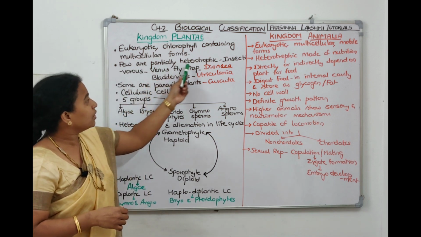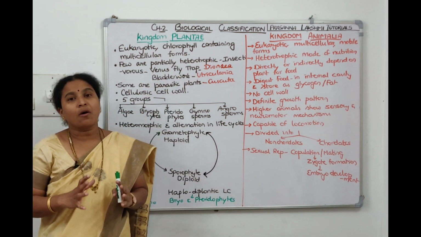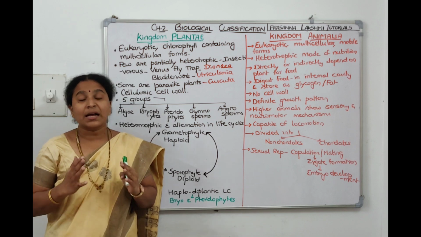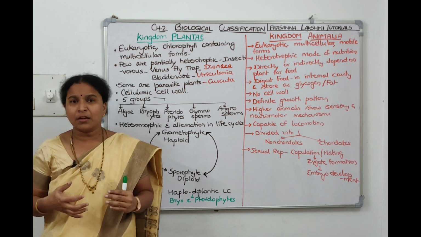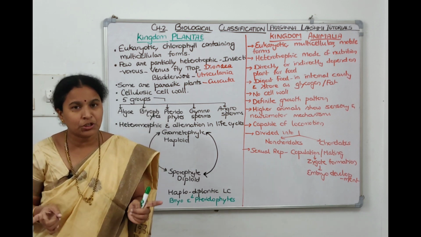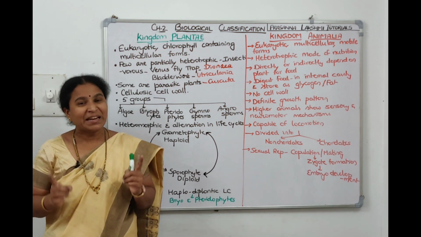So few are partially heterotrophic. So not all plants are producers. There are some plants which are partially heterotrophic, means they can prepare their food but they grow in nitrogen deficient soils. To get the nitrogen, they'll be killing insects.